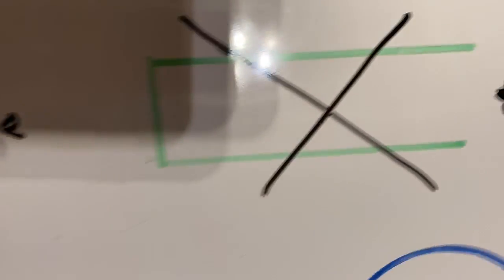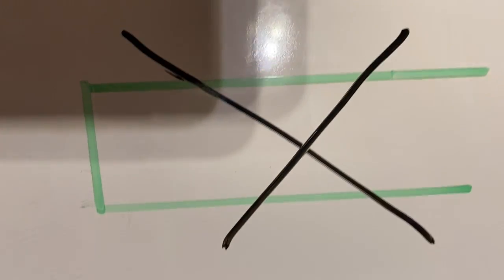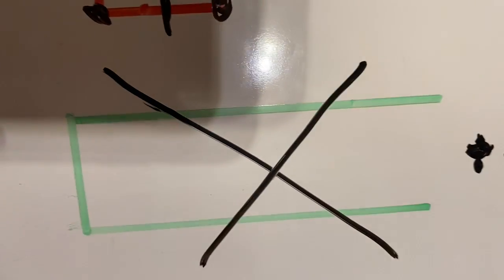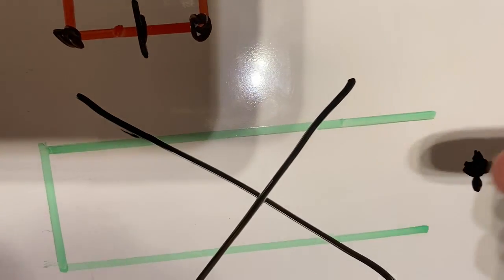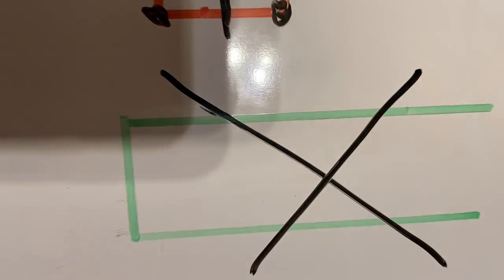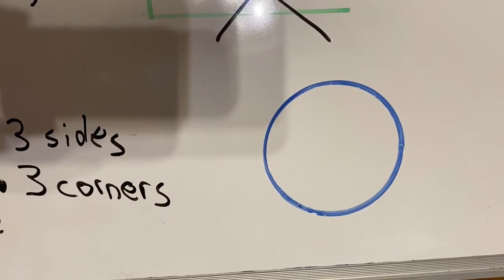And then we also remember that for something to be a shape, for it to be a 2D shape, it's got to have all its sides closed. So this is just a bunch of lines because, you know, we have it wide open, we're missing a side there. It's wide open. So our next shape we're going to talk about is a little bit different.